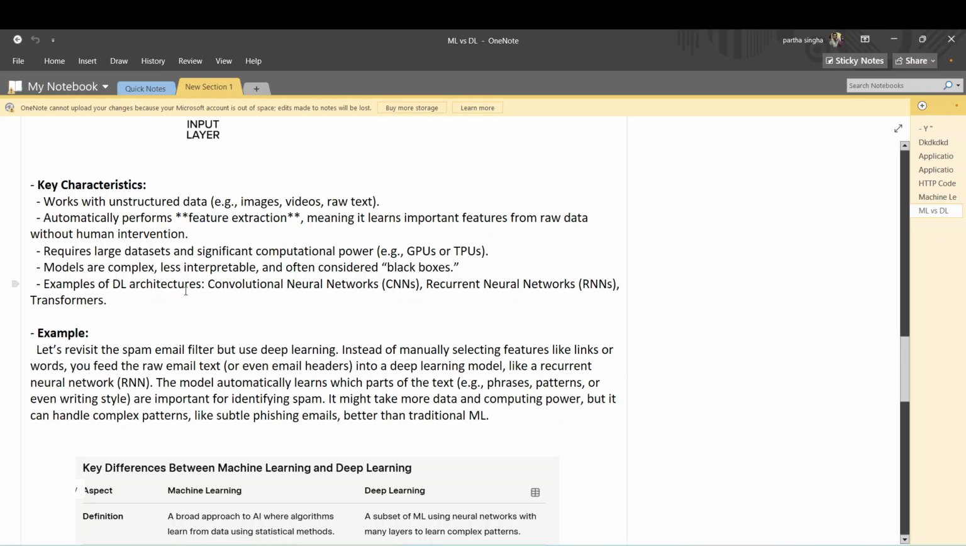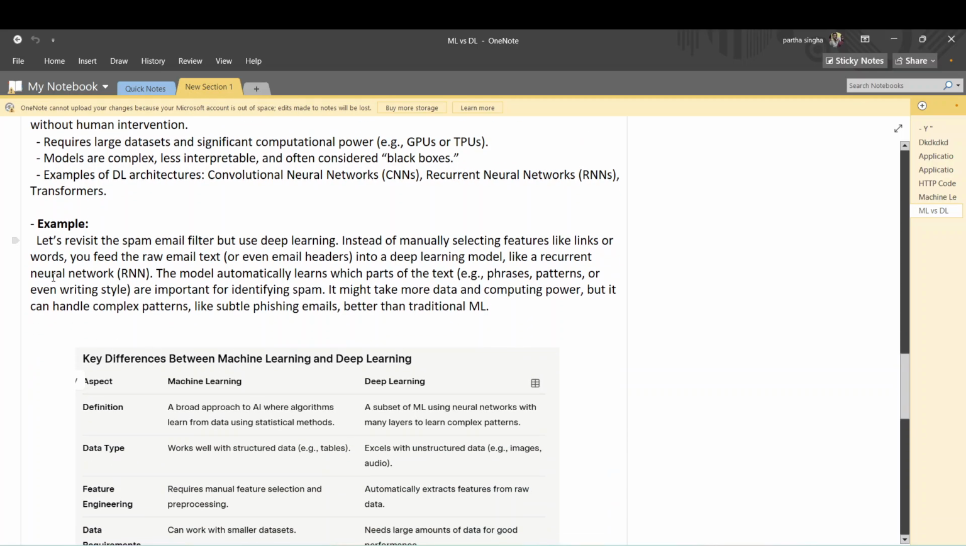Examples of different DL architectures: convolutional neural networks, CNN. It is used for images, audio, or video related things. Use this algorithm. Recurrent neural network is used for textual data, and transformer also.